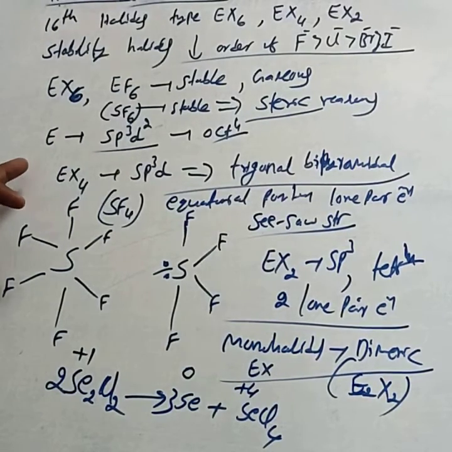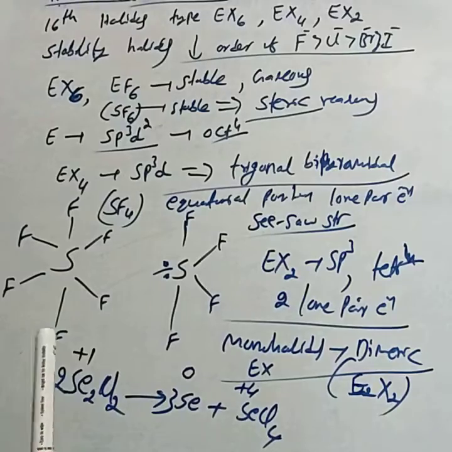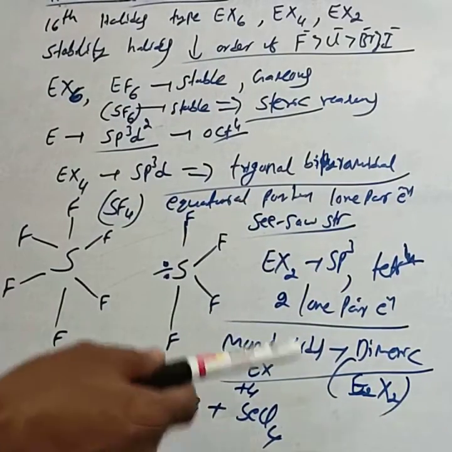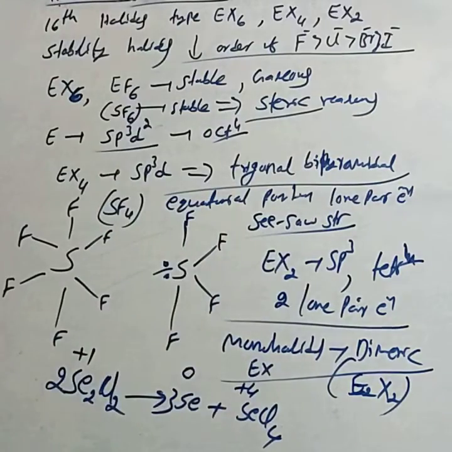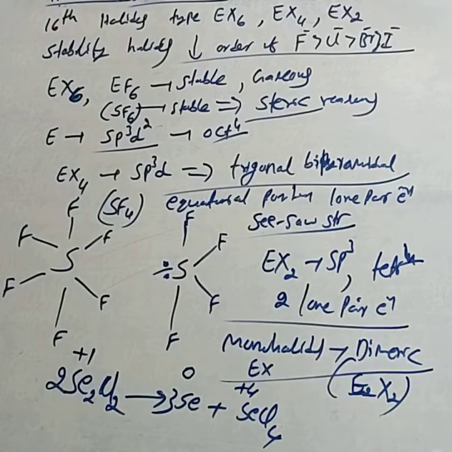Among tetrafluorides, the central atom undergoes sp3d with trigonal bipyramidal structure, one equatorial position containing a lone pair, also called seesaw. In dihalides, sp3 with tetrahedral structure and two lone pairs. Monohalides are dimeric and undergo disproportionation.